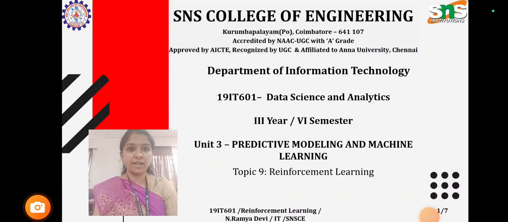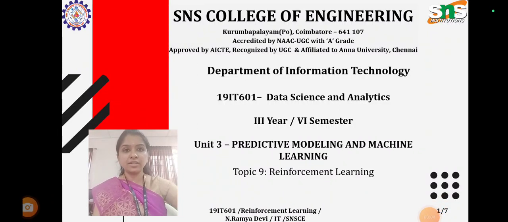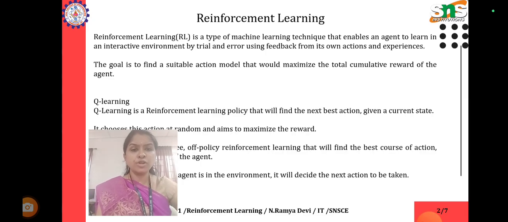Today I'm going to share a small article regarding reinforcement learning. So what do we mean by reinforcement learning? It is a third type of machine learning algorithm. As we have seen in the previous videos, there are supervised learning algorithms and unsupervised learning algorithms and their types. In this video we are going to see reinforcement learning, which is also a part of machine learning algorithms.